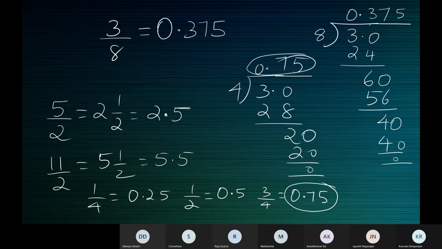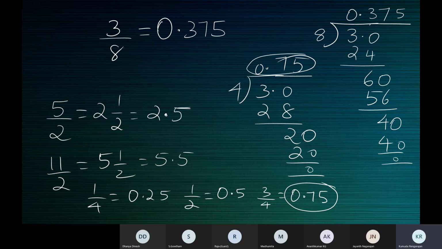So when you divide P by Q, the rational number P by Q, here you divide 3 by 8, and if the division comes to an end with a 0 remainder, then that's it. The division has come to an end. How do you know? Because the remainder is 0. And the quotient is 0.375. So we say that 0.375 is a terminating decimal.